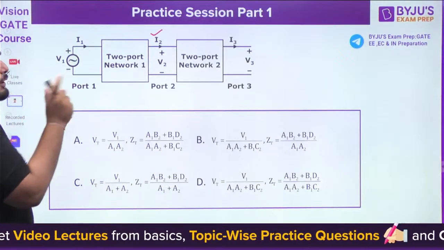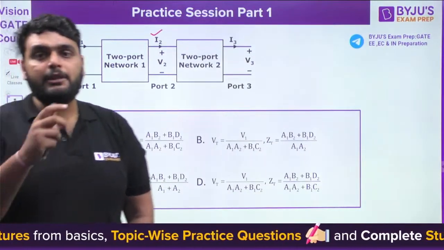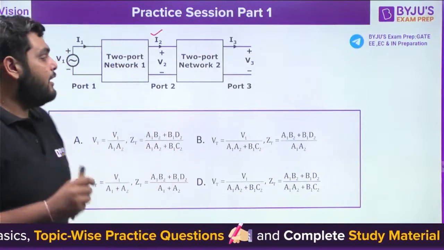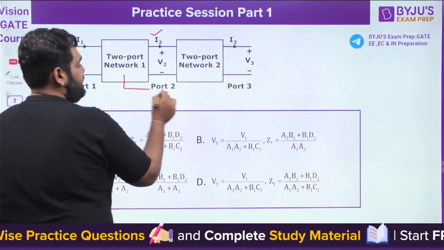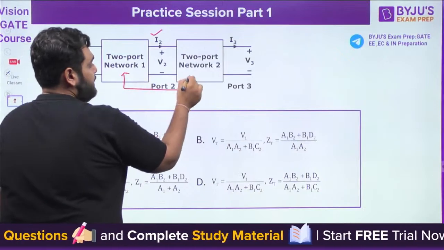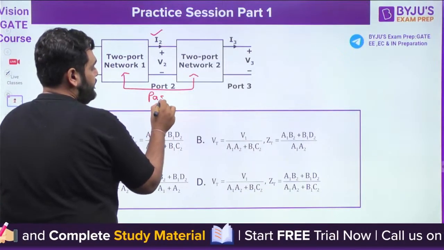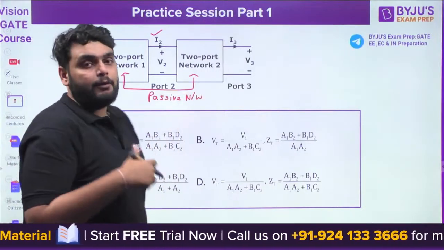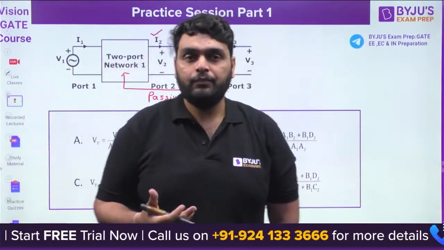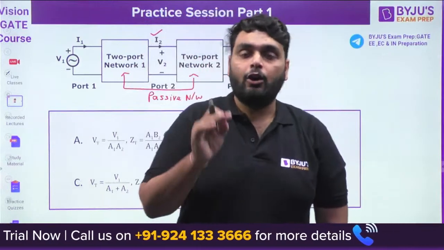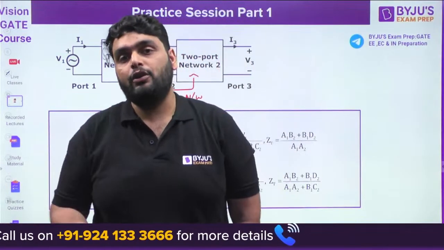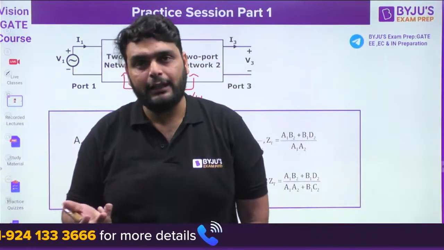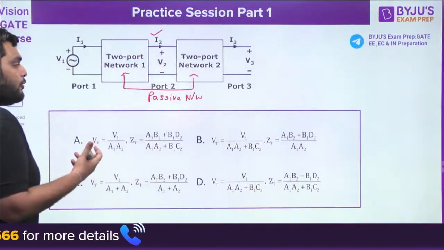We need to find out the VTH here. Before starting the question, let me give you some basic idea behind this. First of all, they have said that this is a passive network. Now, bachcho, passive network means the network is made up of only resistor, inductor and capacitor. So whenever we have a passive network, always remember that it will be a reciprocal network.